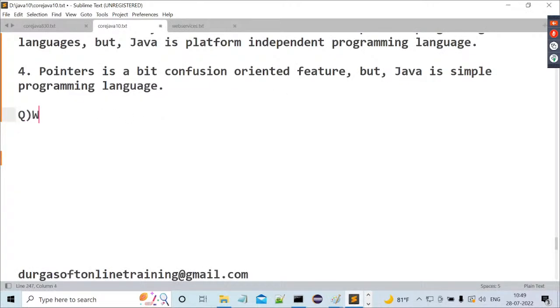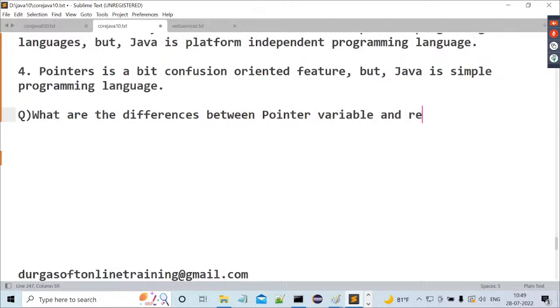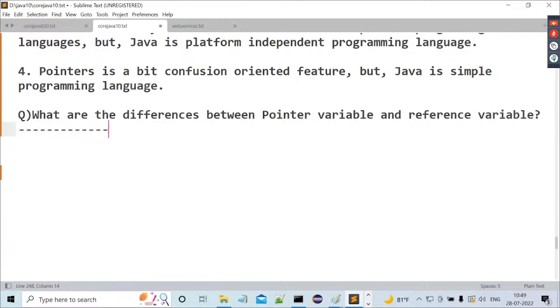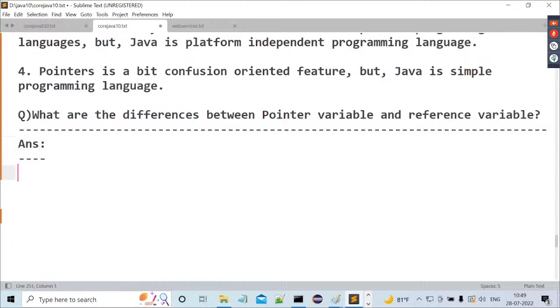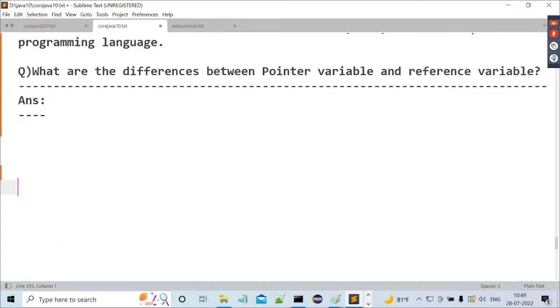That interview question would be, what are the differences between pointer variable and reference variable? Right, now this is the exact answer we have to provide. Definitely at a fresher level, the interviewer will ask this question to you. Already I said, a sequence of questions might be asked by the interviewer. This is the last question in this overall sequence. So we have to answer this question clearly.